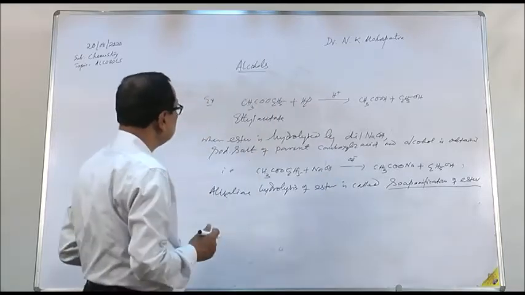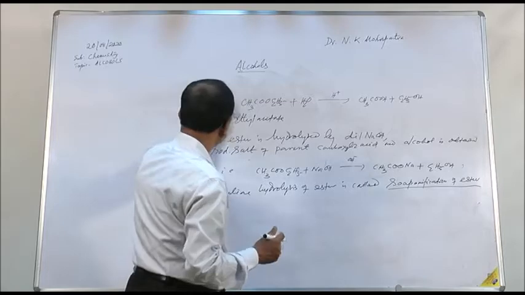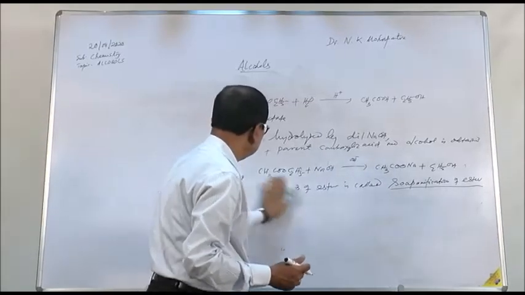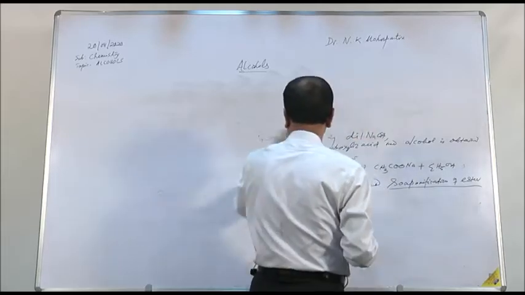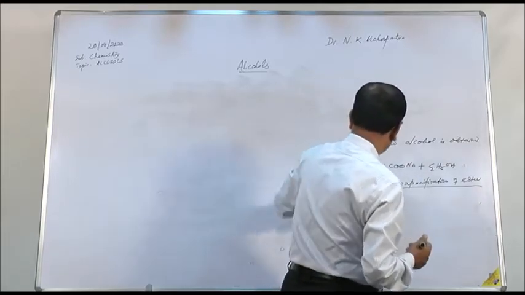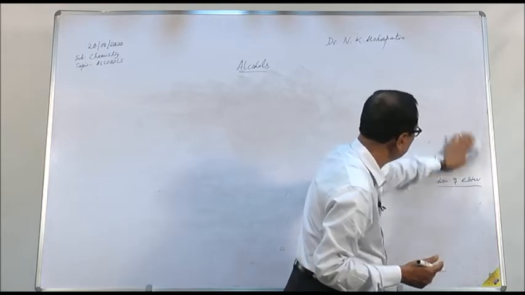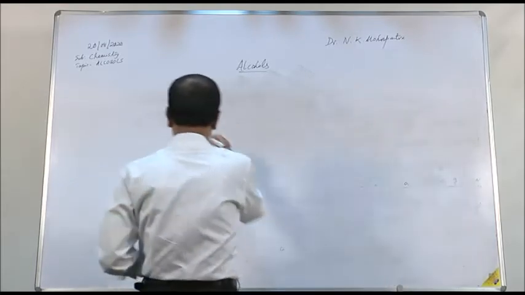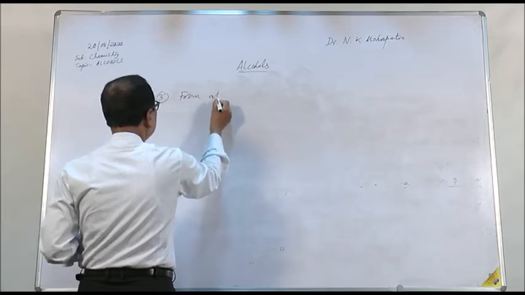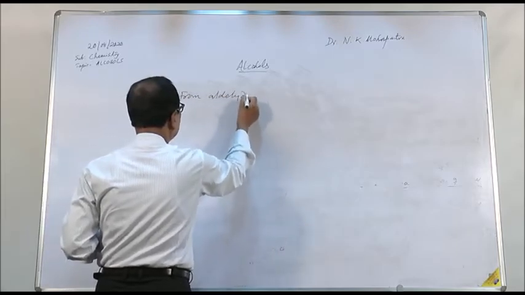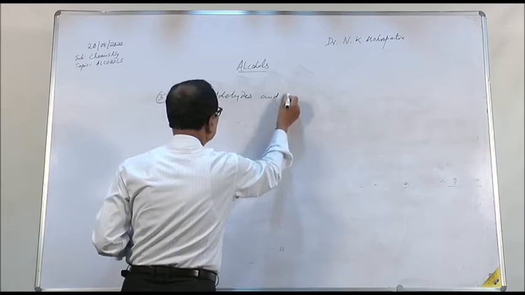Now let us come to the third method of preparation, that from aldehydes and ketones.